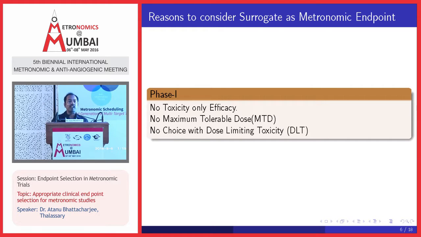That's the way all the traditional chemotherapy drugs are approved through the initial trials. But in metronomic chemotherapy, since we are using a very low dose, severe toxicity is not a problem in a metronomic study.